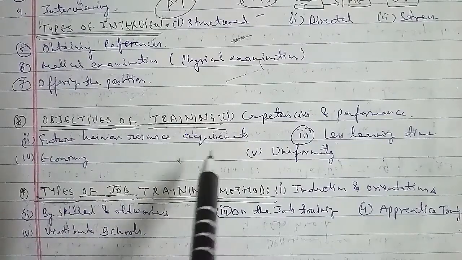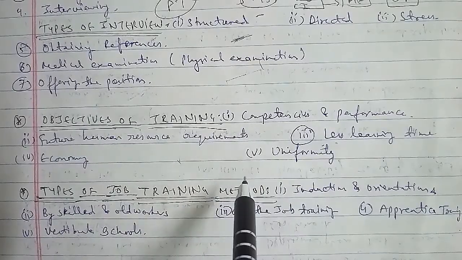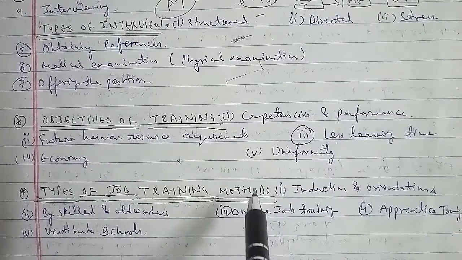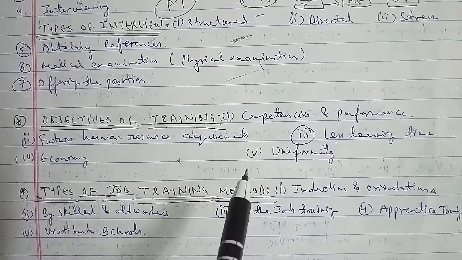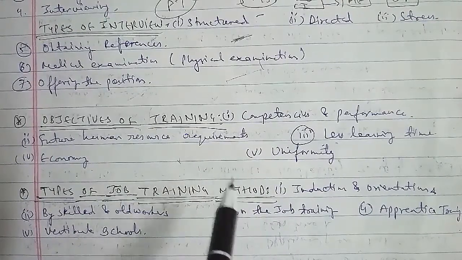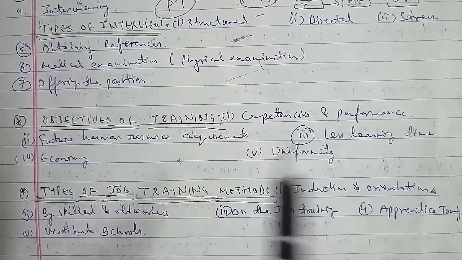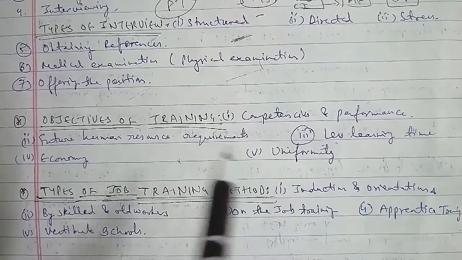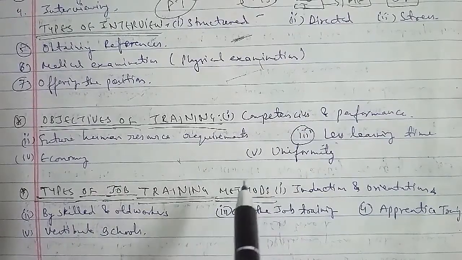The following training methods are adopted for the workers of the operations. The first we have is induction and orientation of job training, and then we have skilled and old workers on the job training, apprentice training, and the vestibule schools here. So we'll go ahead with the details, and the first is induction and orientation.